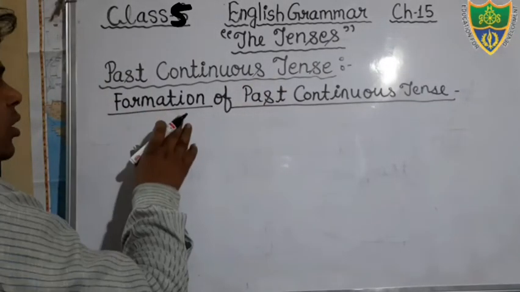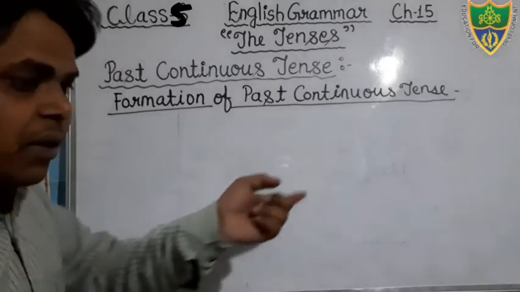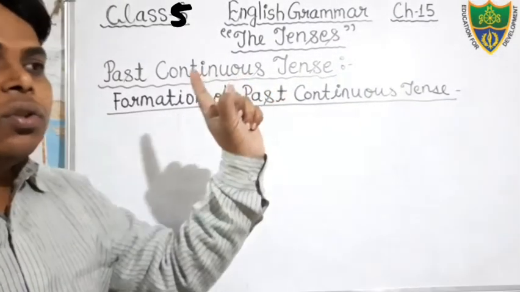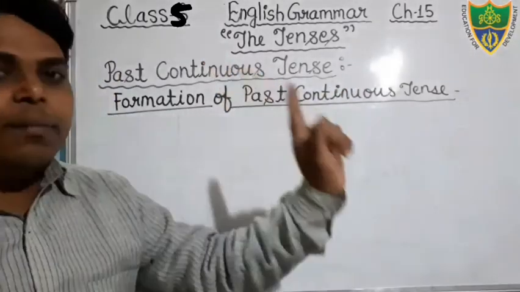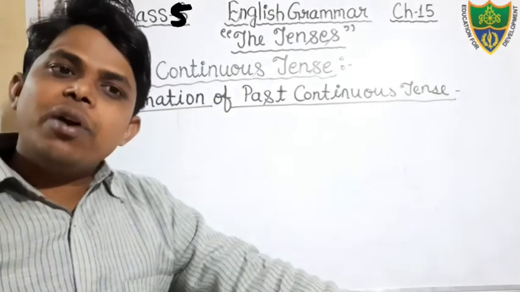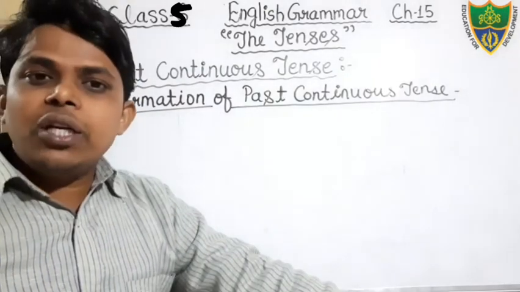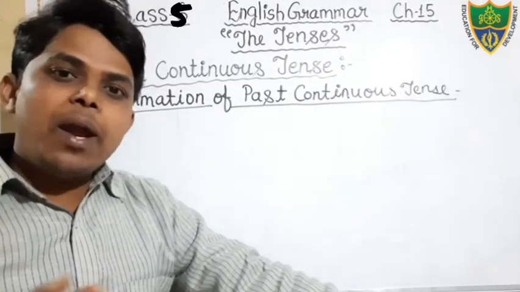Dear students, as we have all read in the previous tenses also, each tense can be formed in three forms: affirmative, negative, and interrogative. And interrogative is divided into two subkinds, that is yes/no type and WH type.